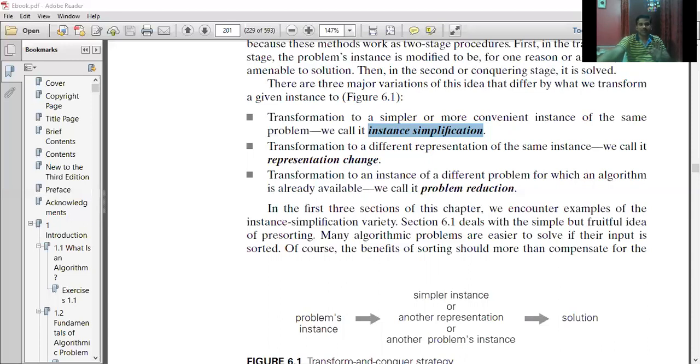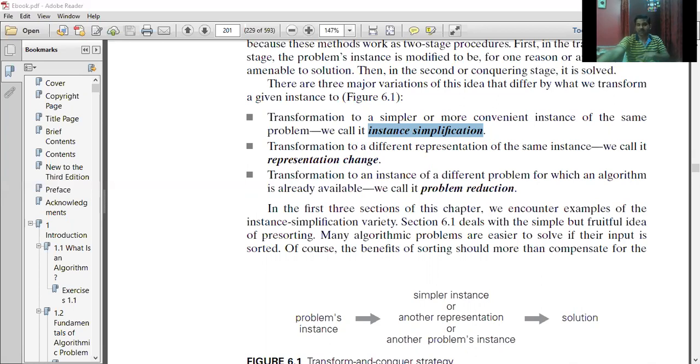Here I'll go with a linear scan. For i equals 0 to n minus 2, do: if A[i], initially index 0, equals the next adjacent element, and if they are equal, return false. I am supposed to be in a loop until I traverse all the elements. The condition should be n minus 2, because your index should not point till the last position. It should point to the last but one position, so it should be up to here. This adjacent element is going to be n minus 1.